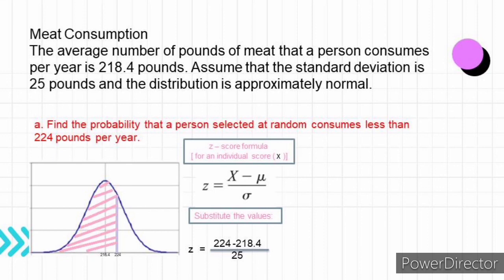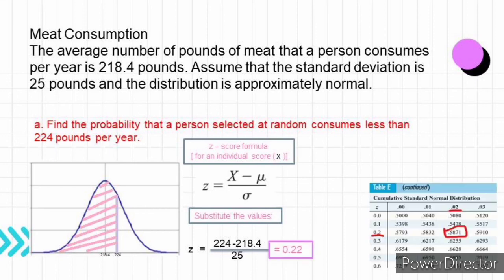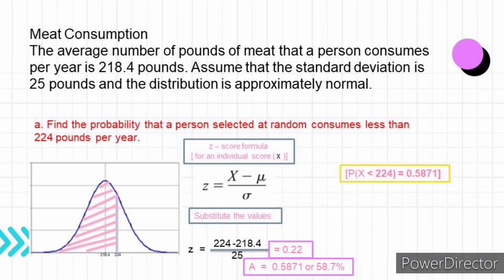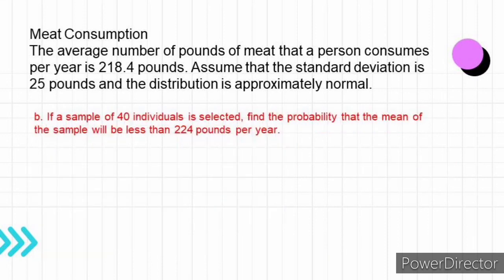That is 0.22. The area to the left of z equal to 0.22 is 0.5871 or 58.7%. The probability of x being less than 224 is 0.5871.